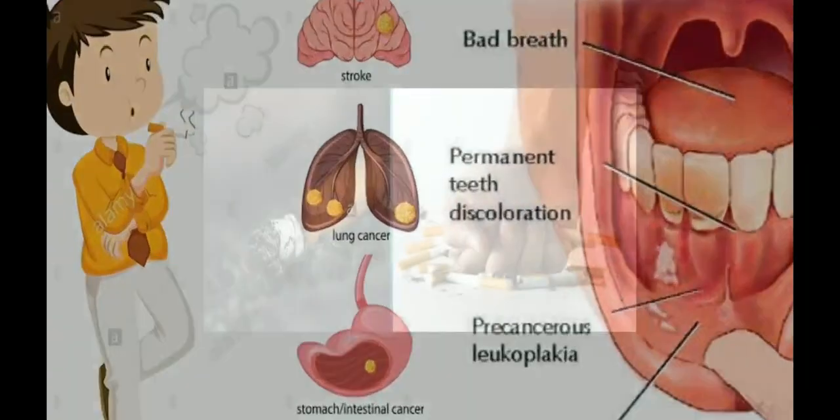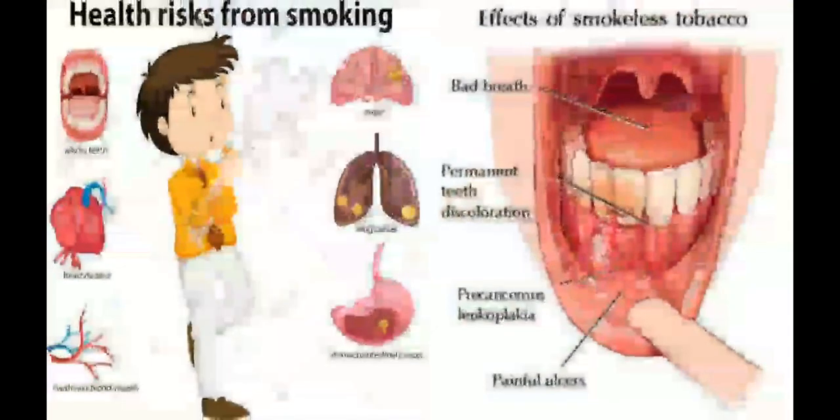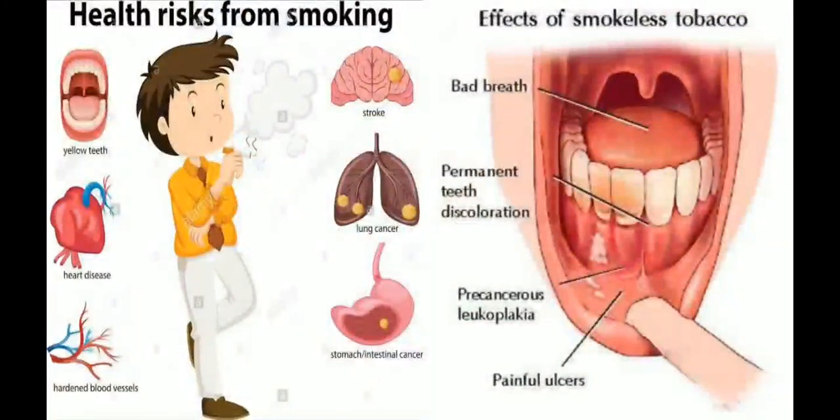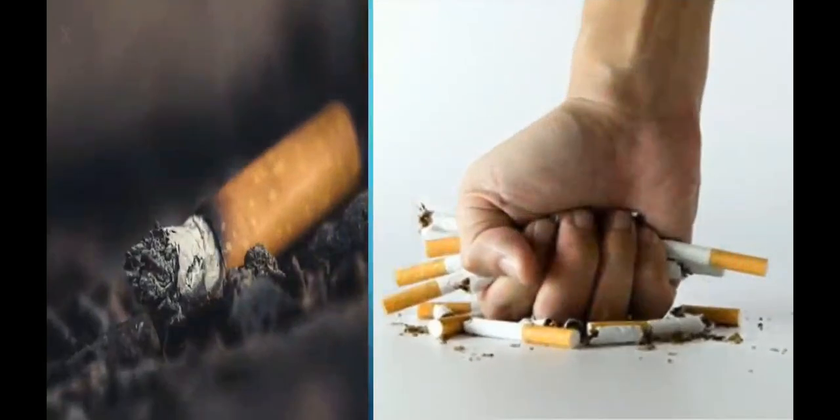Then the effects of smokeless tobacco: bad breath, permanent discoloration, that is, the brownish deposit on the teeth, and precancerous leukoplakia. It means that cancerous cells start forming in the mouth and throat. Generally, those who chew tobacco are prone to mouth ulcers. Okay, so what does the person have to do?